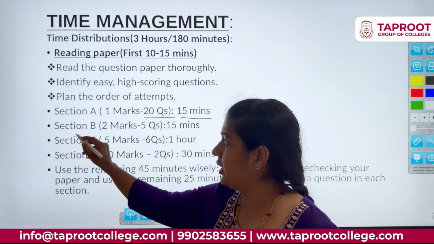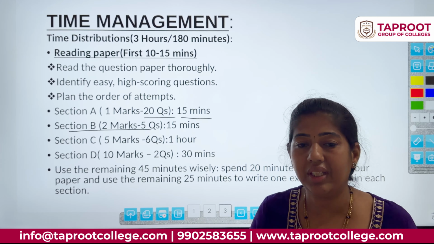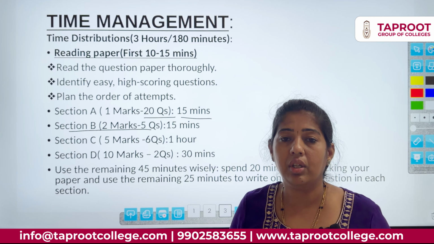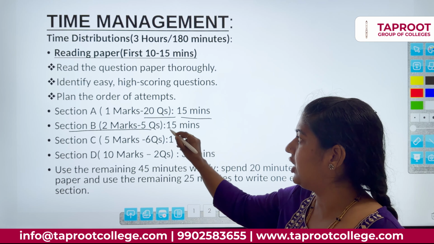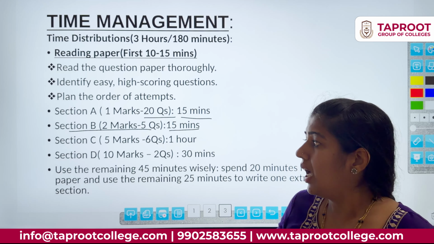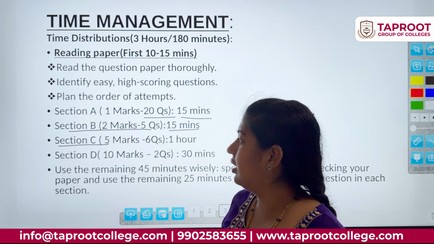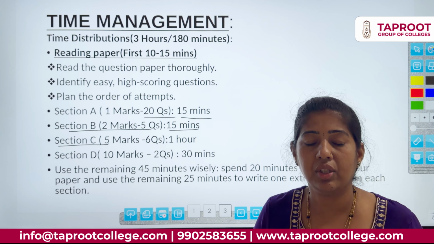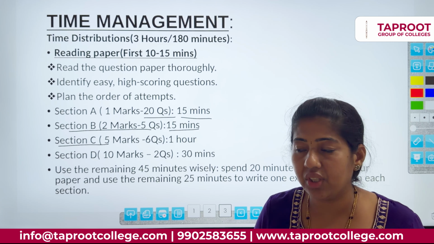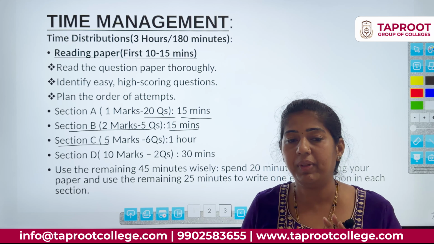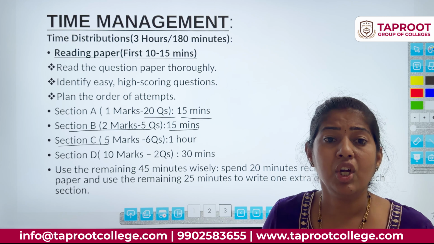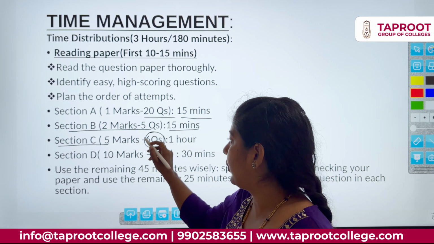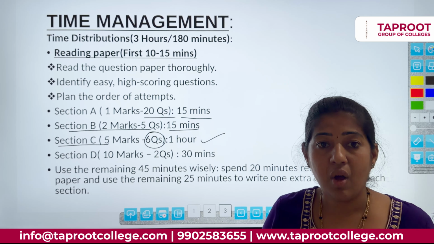In section B, there will be 2 marks questions. Totally there will be 7 questions. You have to write 5 questions. Those questions also you have to finish within 15 minutes. In section C, you have 2 parts. In the first part, there will be 7 questions. You have to write 4 questions. And in the second part, there will be 4 questions and you have to attend 2 questions. Totally, you have 6 questions of 5 marks. Those questions you have to write within 1 hour.